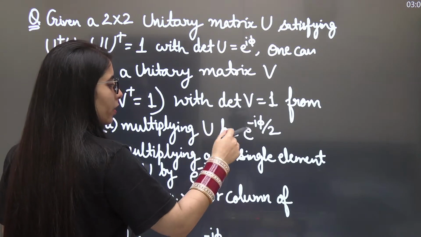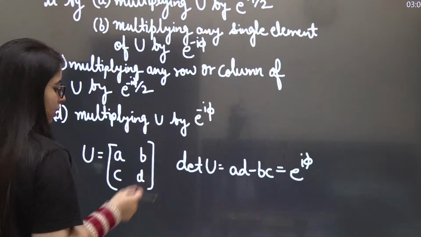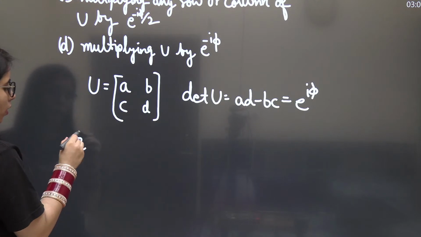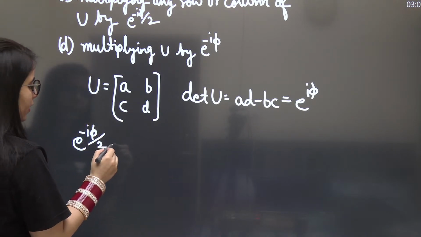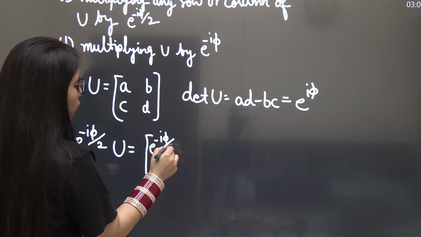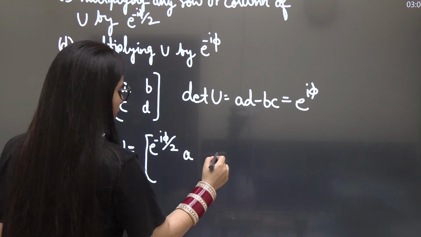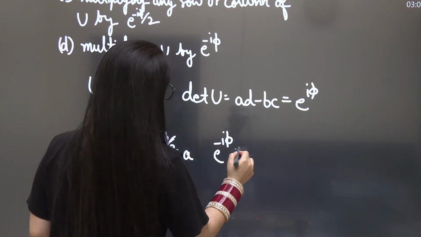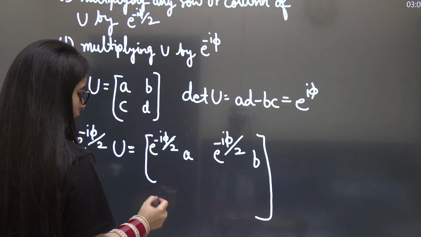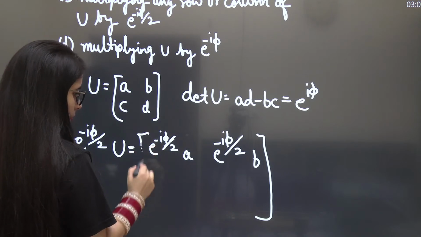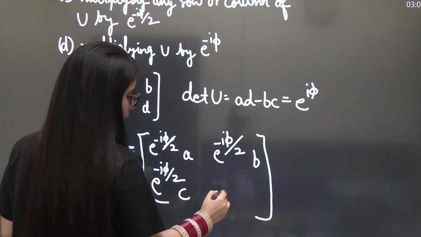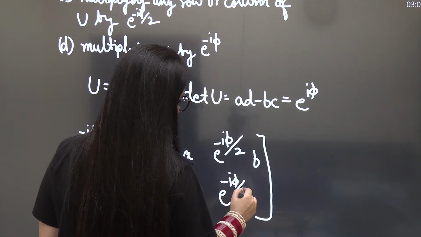Let's multiply the U matrix with e to the power minus iota phi by 2, as per option A. So I will get e to the power minus iota phi by 2 A, e to the power minus iota phi by 2 B, e to the power minus iota phi by 2 C, e to the power minus iota phi by 2 D.